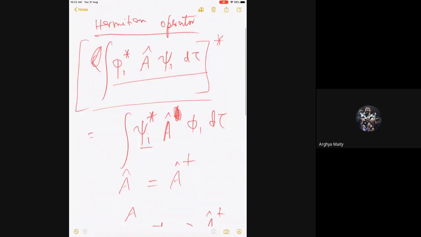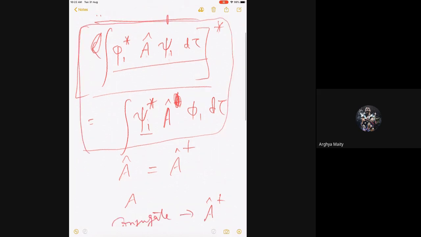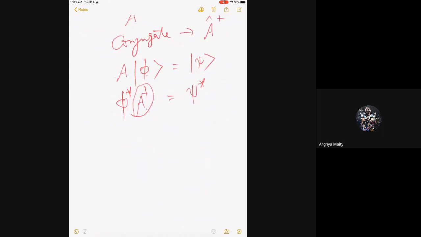All right, so this is my definition of the Hermitian operator, and I will start from this to prove the theorem that they have real eigenvalues. So what is an operator eigenvalue equation? A acting on, let's say, phi i equals lambda i phi i, where A is an operator, phi i is the eigenfunction, and lambda i is the eigenvalue. We want to show that they are real for a Hermitian A.